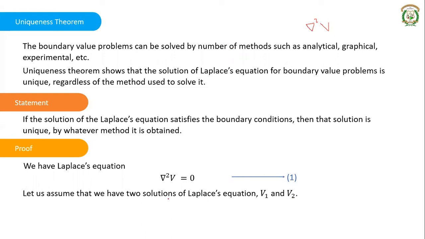That means if you substitute V1 in place of V and V2 in place of V, it should hold good. It should satisfy the equation. Then del square V1 is 0, and also del square V2 is 0, because these two are solutions of this particular equation. If del square V1 and del square V2 are 0, then del square of (V1 minus V2) is also 0. You take this as equation number 2.